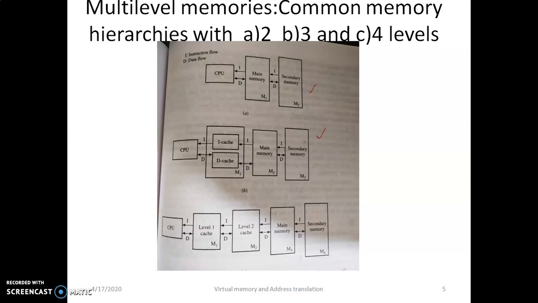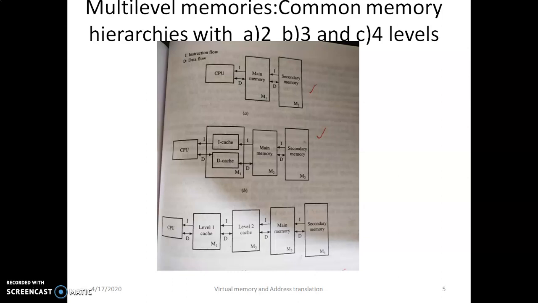We consider the multi-level memories. Multi-level memories consist of different memory hierarchies with 2 levels, 3 levels, and 4 levels. In the 2-level memory, the CPU, main memory, and secondary memory are organized together. Instructions are sent from secondary memory to main memory to the CPU. Data streams bidirectionally between the CPU and main memory, and between main memory and secondary memory.